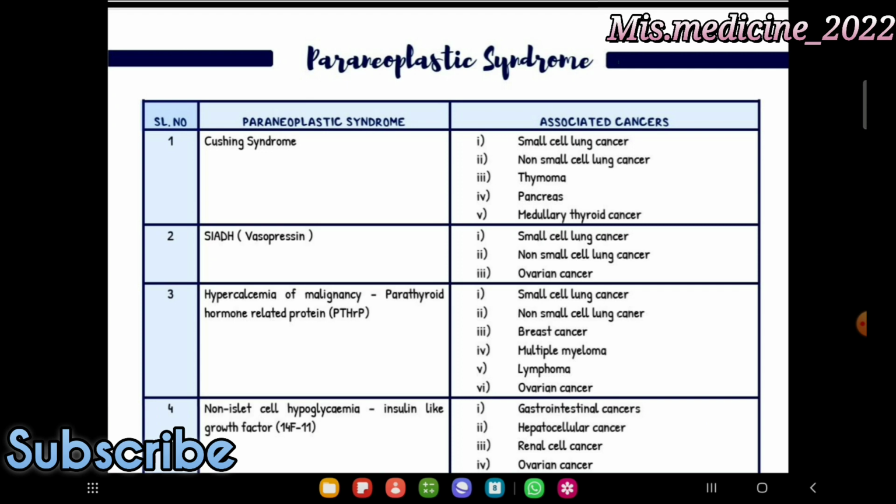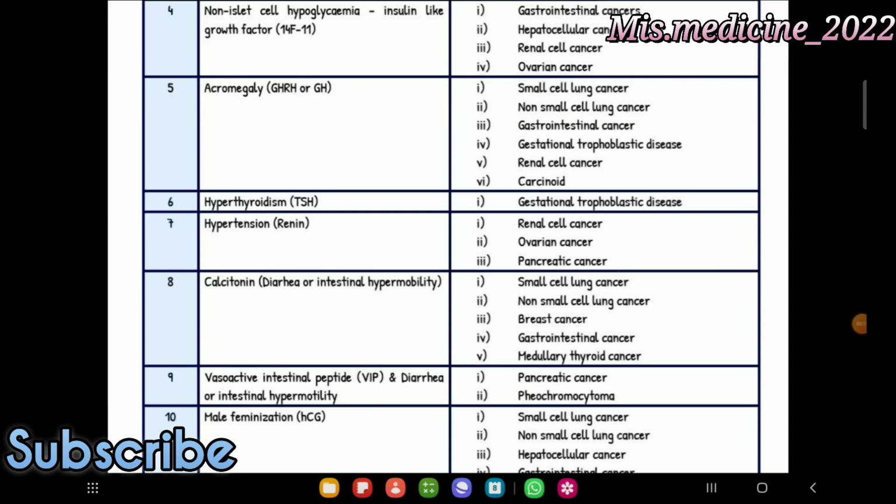SIADH, vasopressin, antidiuretic hormone: small cell lung cancer, non-small cell lung cancer, and ovarian cancer. Hypercalcemia of malignancy, parathyroid hormone. Next part is non-islet cell hypoglycemia, insulin-like growth factor, associated with gastrointestinal cancer, hepatocellular cancer, renal cell cancer, and ovarian cancer. Acromegaly associated with small cell lung cancer, NSCLC, GIST, and gestational trophoblastic disease, renal cell carcinoma, RCC,